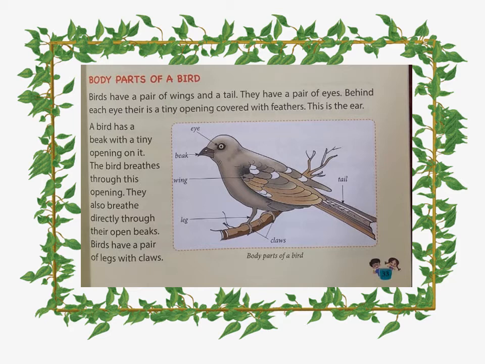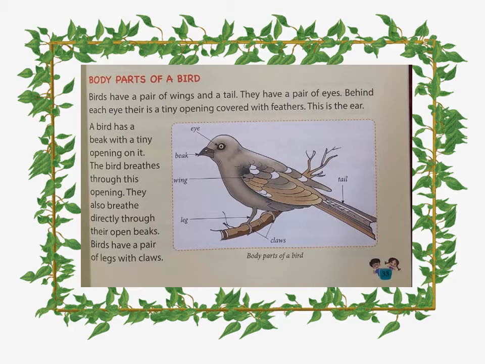Here it is also described that birds have a pair of wings, one pair means two, and one tail. They have a pair of eyes, two eyes. Behind each eye there is a tiny opening covered with feathers, that is called the ear. The ear helps to listen.